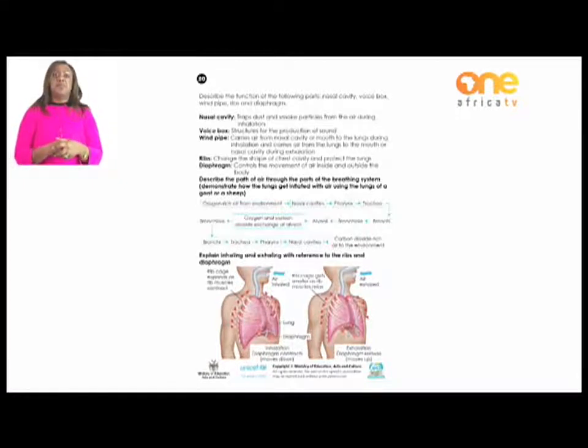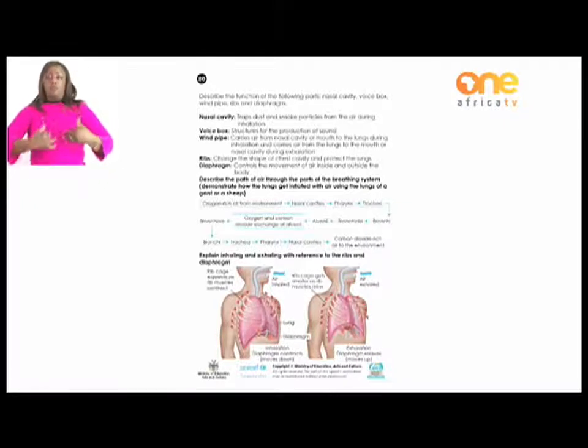If you look at the shapes of the diaphragm, in the picture on the left and also on the picture on the right, the one on the right looks more like a rainbow. It's more curved, meaning that it's pushing the lungs up, which makes it possible for the lungs to release the air out of the body. But the one on the left looks a little bit flat compared to the one on the right, making it possible for the lungs to settle down a little bit to make sure that there's enough air